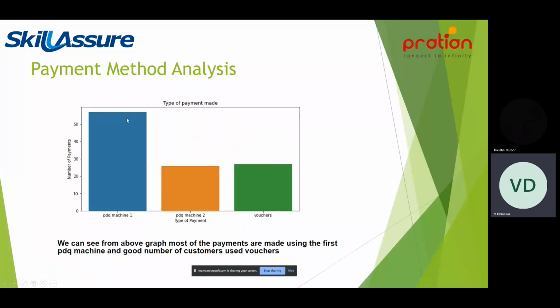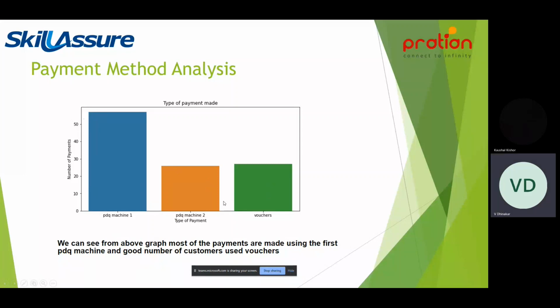Then we will be talking about payment method analysis. This is also one of the important insights we have made. We can see from the above graph that most of the payments are made using the first PDQ machine. More than 50 payments from the given data set are made from only the first PDQ machine, and fewer than about 25 payments are made from the second PDQ machine.